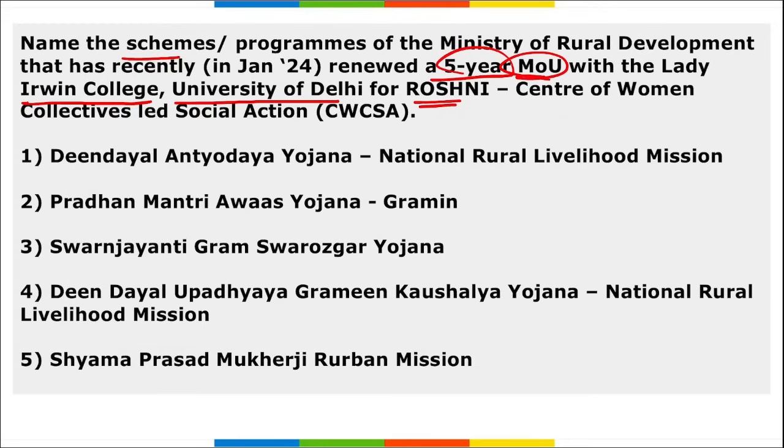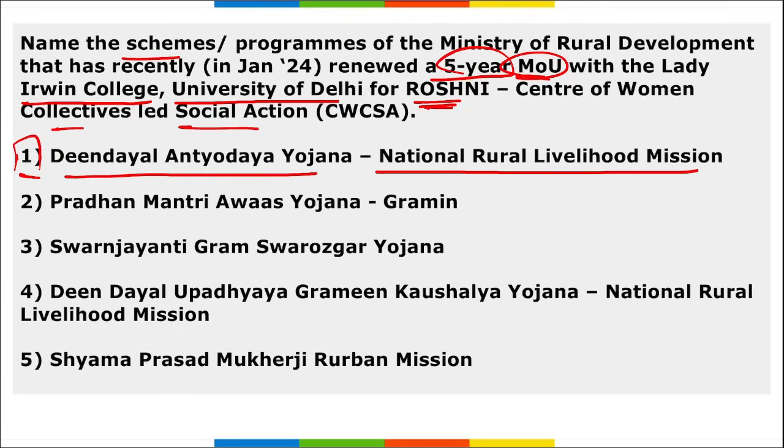Right? So coming back, remember, name the scheme or program of the Ministry of Rural Development that has recently signed a 5-year MOU with Lady Irwin College for Roshni, Center of Women Collectives and Social Action. What is the name of that program? It is Deen Dayal Antyodaya Yojana, National Rural Livelihood Mission. Right? During this 5-year term of the MOU, the Ministry of Rural Development will collaborate with Roshni to enhance the results of food, nutrition, health and WASH for rural communities.